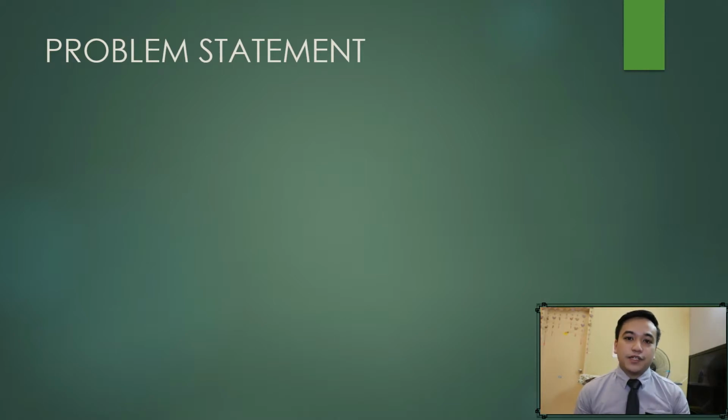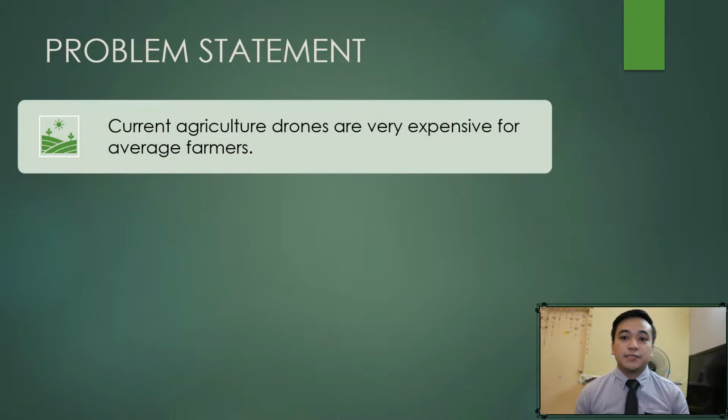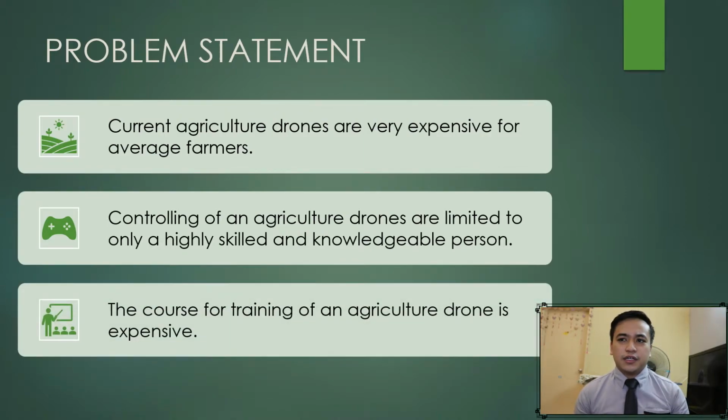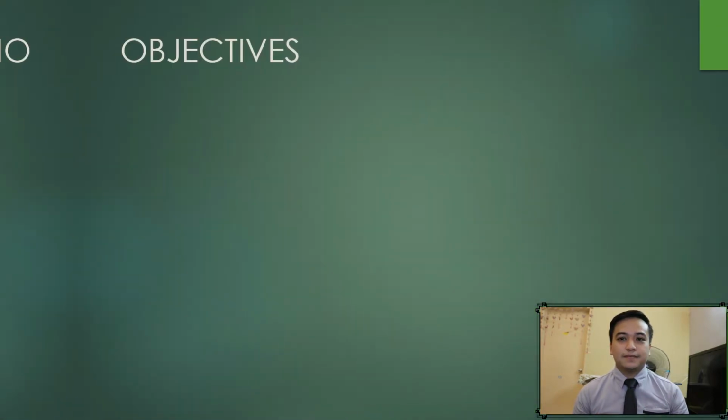After judging the literature review, here is my problem statement for this final year project. Current agriculture drones are very expensive for average farmers. Next, controlling an agriculture drone is limited to a highly skilled and knowledgeable person. And the cost of training for an agriculture drone is expensive, since the drone itself is very expensive.